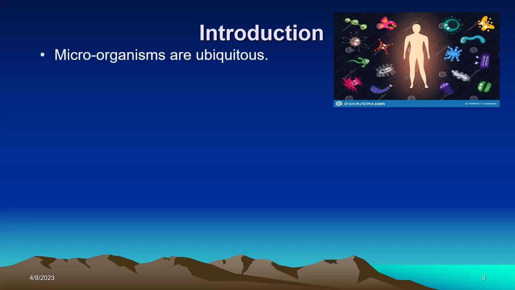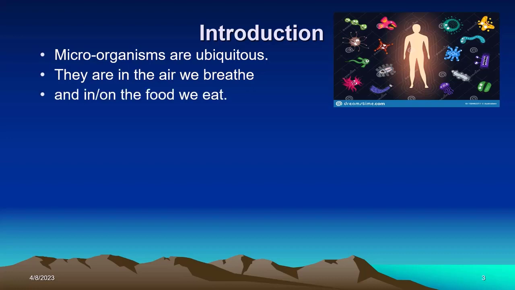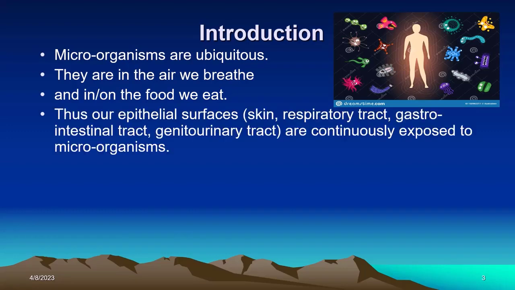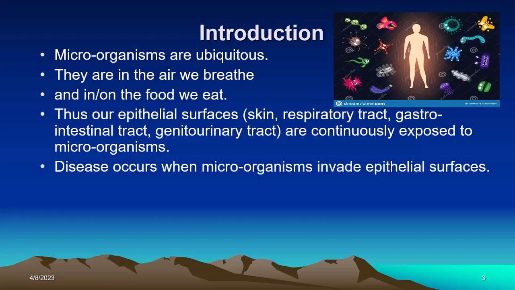Introduction. Microorganisms are ubiquitous. Ubiquitous means they are present everywhere. They are in the air we breathe and in or on the food we eat. It is mixed with the food or present on the surface of food. So thus our epithelial surfaces, skin, respiratory tract, gastrointestinal tract, and genitourinary tract, are continuously exposed to microorganisms. All our body systems are exposed to these organisms. Disease occurs when microorganisms invade the epithelial surface.